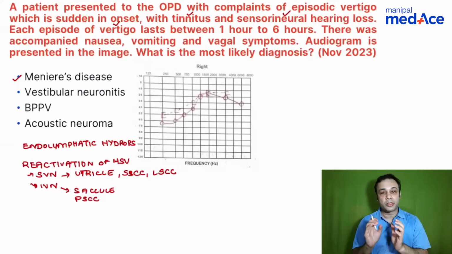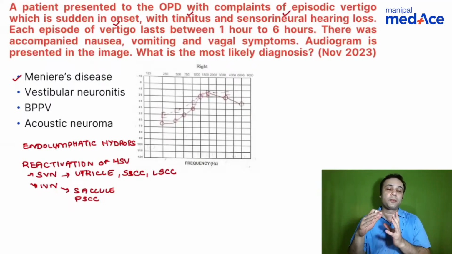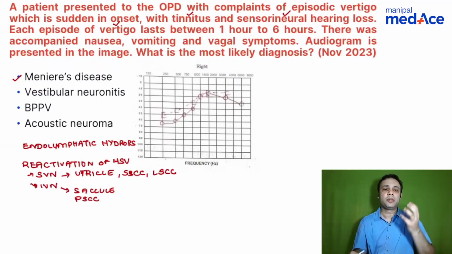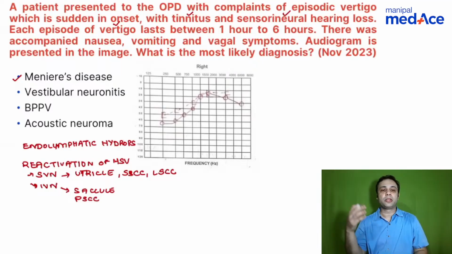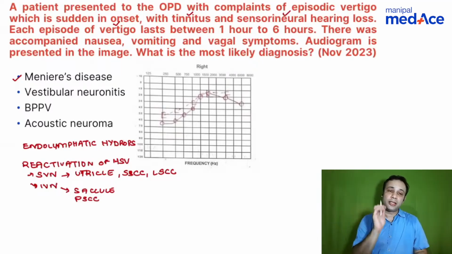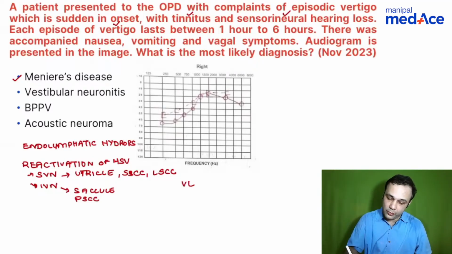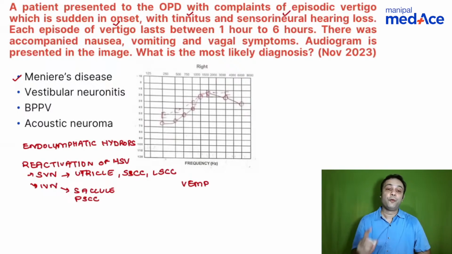Although the superior vestibular nerve and inferior vestibular nerve may be involved, by investigating these particular areas, for example in disorders involving the utricle alone or the saccule alone, there is an investigation called VEMP, which is vestibular evoked myogenic potential.